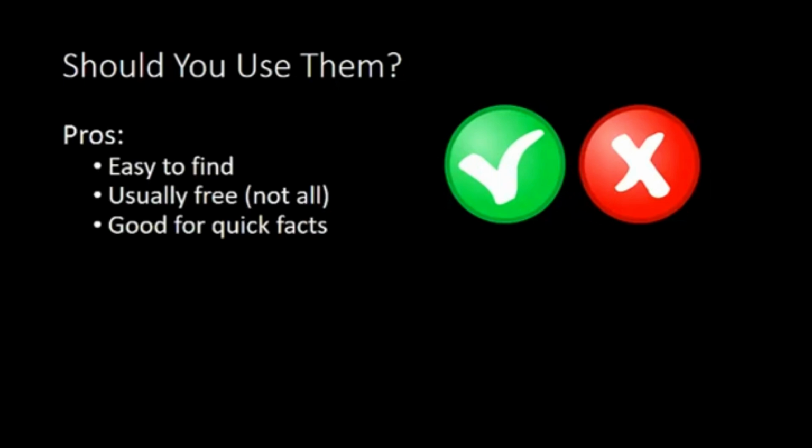Many of these types of sources are freely available and easy to find on the internet, so people often go to these first. They can be great for finding quick facts or keeping up with current news. Check out our video about when to use Google in academic research for tips on the best uses for Google.